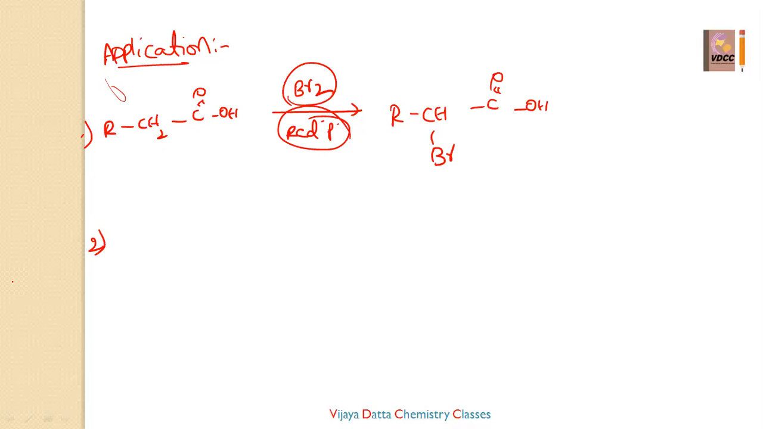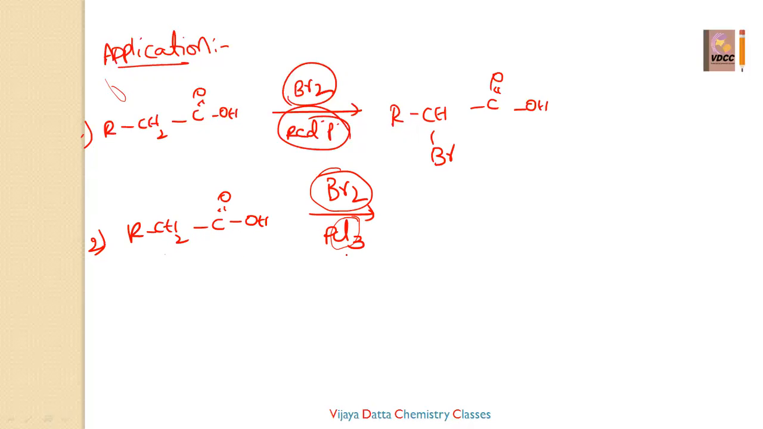Suppose they give a question like this: RCH2 COOH, Br2, but they have given PCl3. PCl3 they gave, but the catalyst halogen does not involve in the reaction. What is the halogenation we are doing? That halogen only. Sometimes they can ask the question like this also: bromine in presence of PCl3.